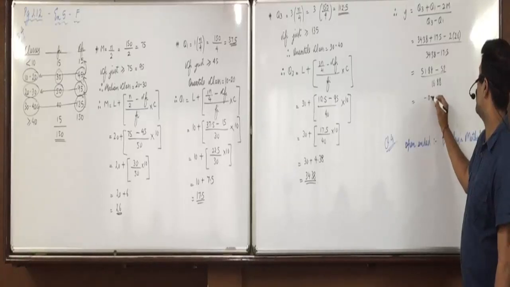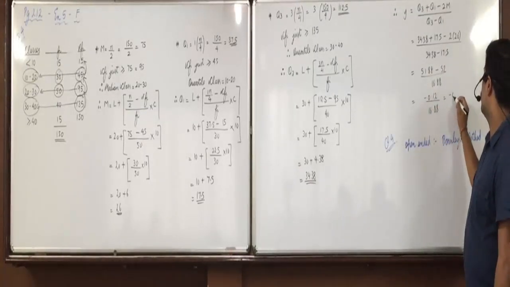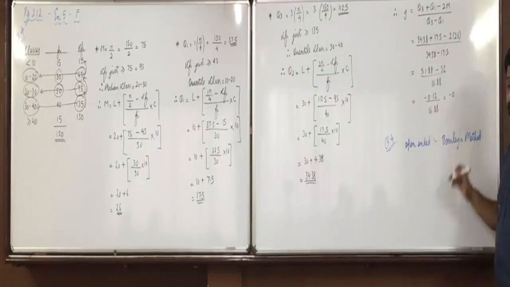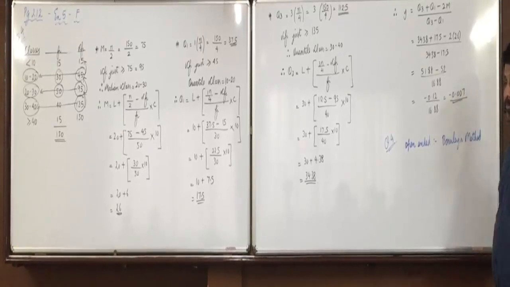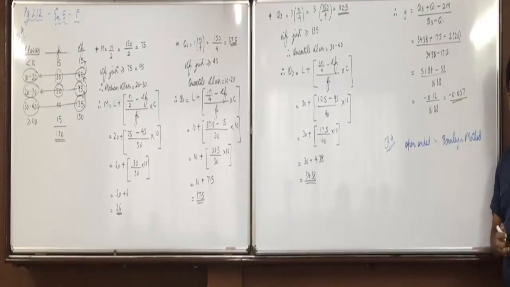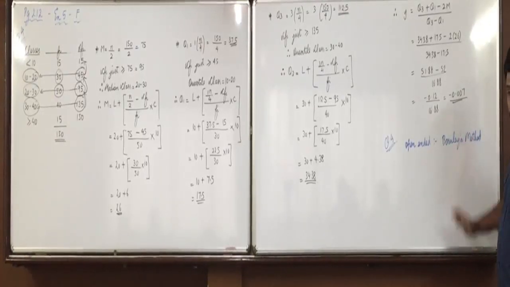So minus 0.12 upon 16.88, that is minus 0.007. Now again you interpret that it is negative and closer to symmetry, because 0.0 is coming, so closer to symmetry.